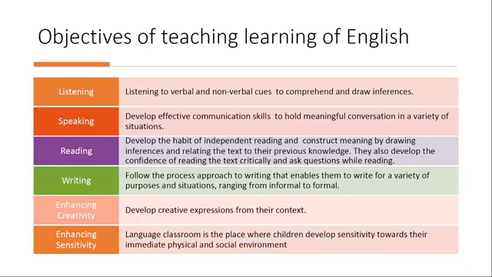Coming to the last objective, we find that enhancing sensitivity is an important objective also, as far as the teaching and learning of English is concerned. And here we mean that the learners develop sensitivity. Where do they develop sensitivity from? We are here talking about the core values which are embedded in the literary texts. We are talking about values like honesty, justice, being fair, being open, looking at equality as a value, and so on and so forth.